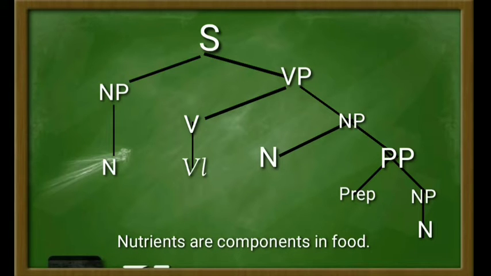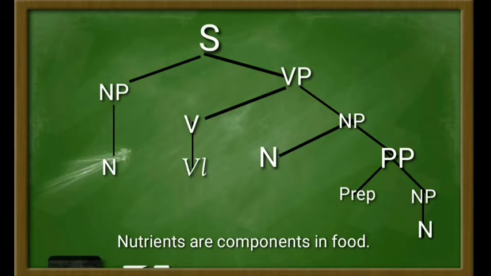Nutrients here works as a noun, and then the verb phrase falls into two, those are verb and noun phrase. The verb here is a linking verb, that is are, and then the noun phrase here falls into two categories again.